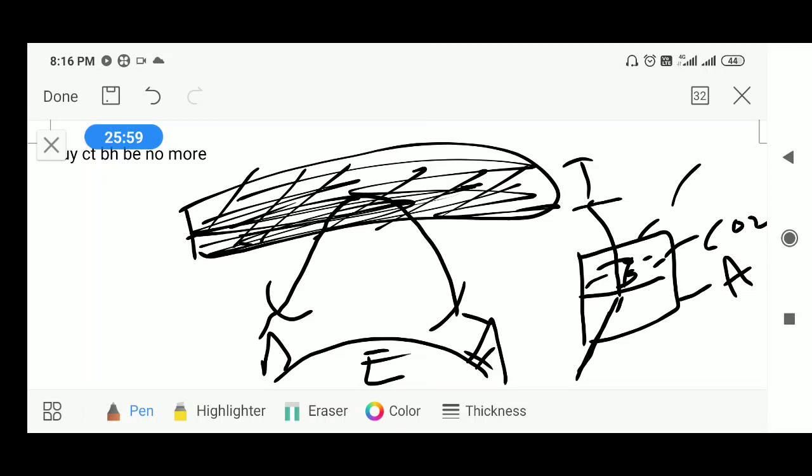Up to the air the direction of the EM wave is straight, whereas when it crosses the interface between the CO2 medium and the air medium, it slowly bends. This bending of EM waves is known as refraction.